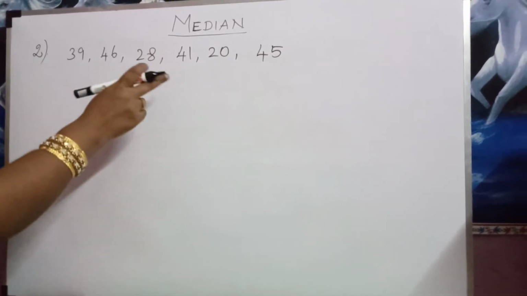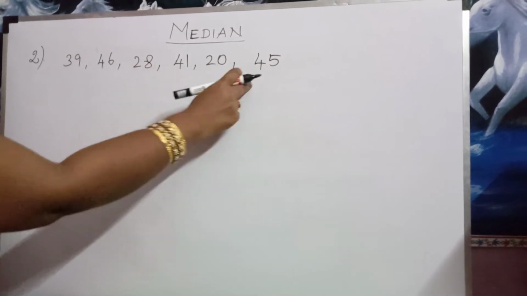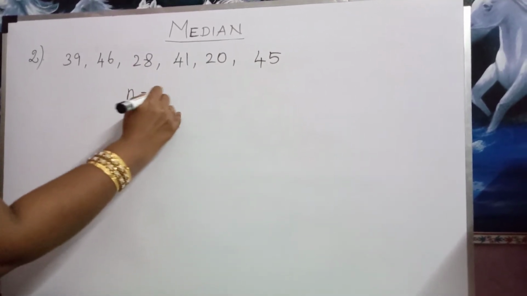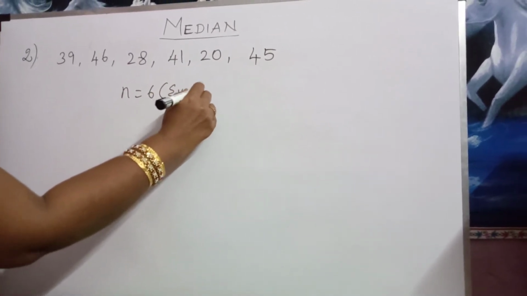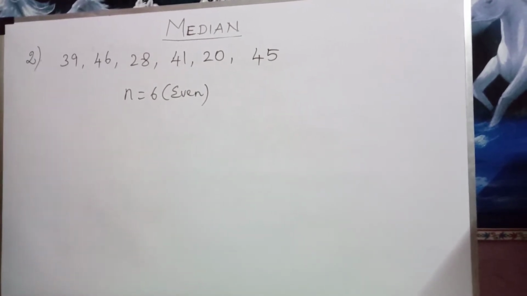This sum is also raw data. Here count the numbers: 1, 2, 3, 4, 5, 6. Here n equal to 6, which is an even number. Now we are going to learn how to find a median for the even number of data.